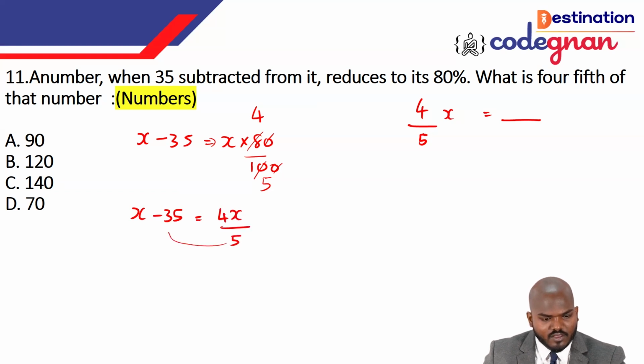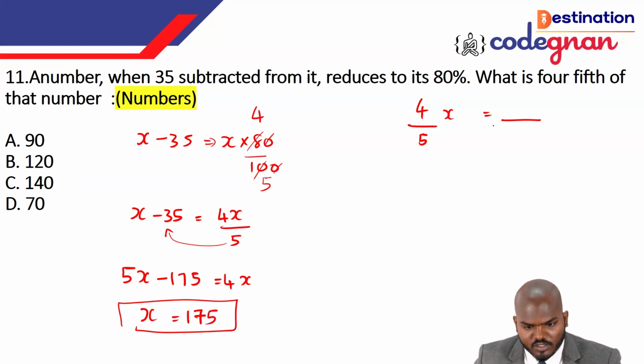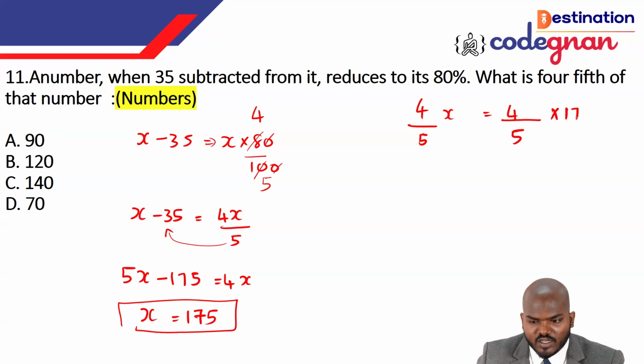If you say this, that is 5 times x. That is 5x. So minus 175 is equal to 4x. So 4x minus 5x, we can call it as x there. If you take the minus 175 to this side, we can say that x is equal to 175. So if I apply this, that is 4 by 5 times 175.